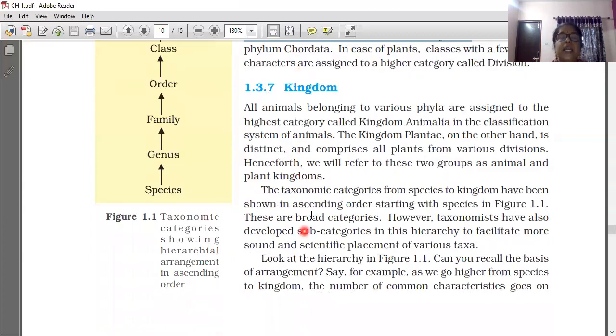Understood? So the taxonomic categories from species to kingdom have been shown in ascending order, starting with the species, in figure 1.1. These are broad categories.